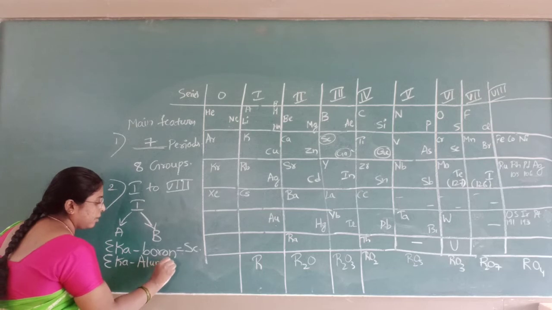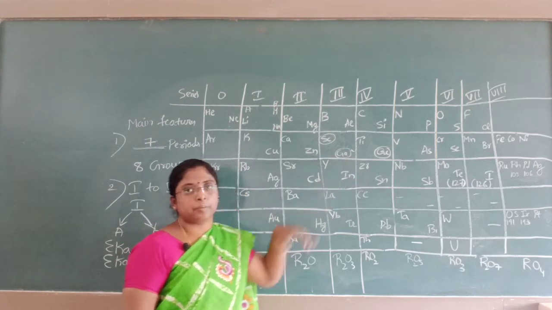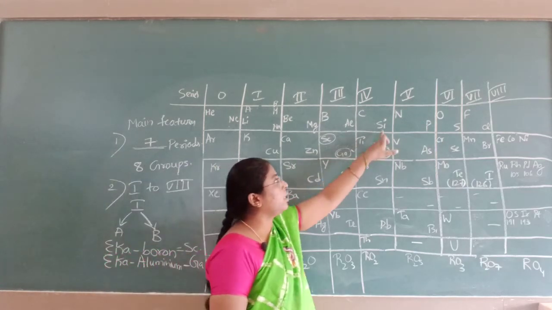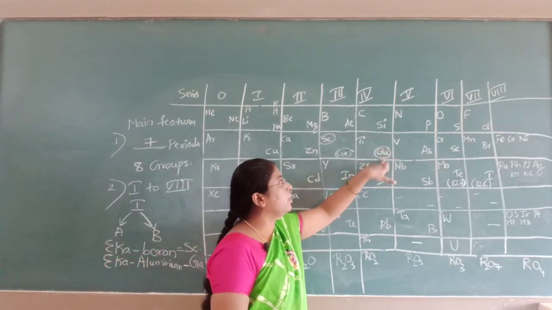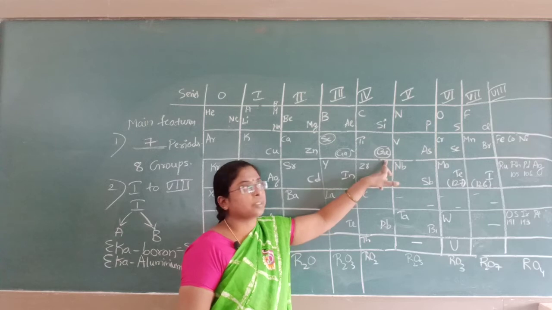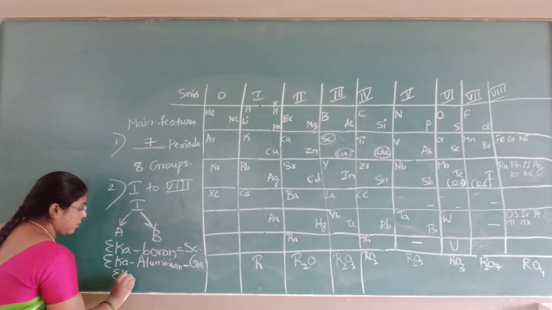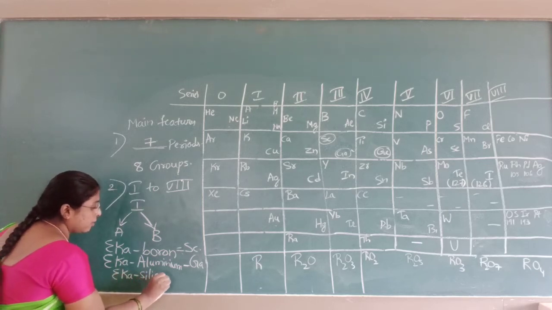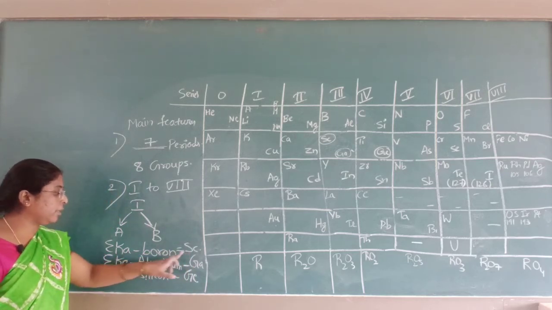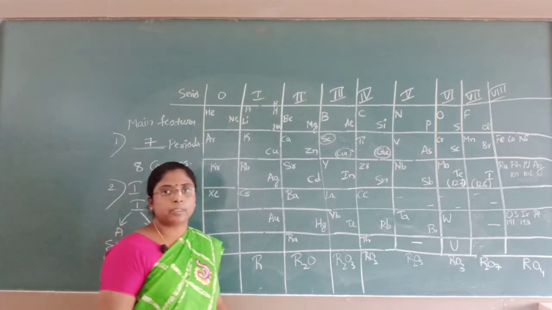Eka-aluminium, which we now call gallium, was discovered later. And he gave another, Eka-silicon. After silicon, he left a gap. He told that the element Eka-silicon would have the same properties as silicon. Presently we call Eka-silicon germanium. You should know this: Eka-boron is scandium, Eka-aluminium was gallium, and Eka-silicon is now called germanium.